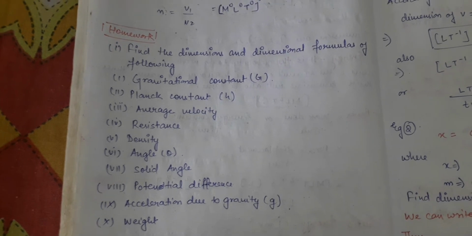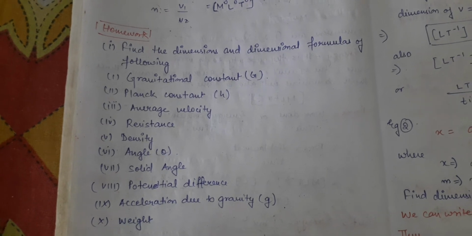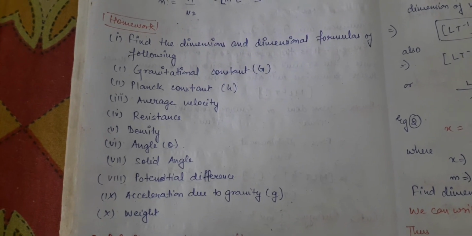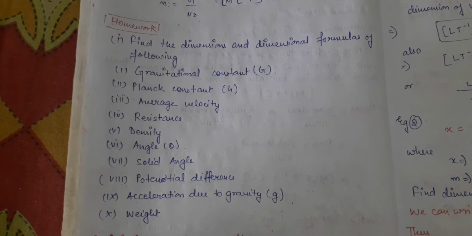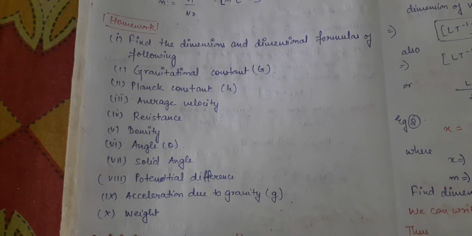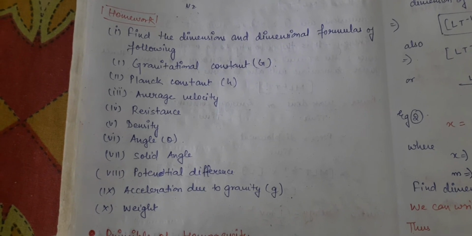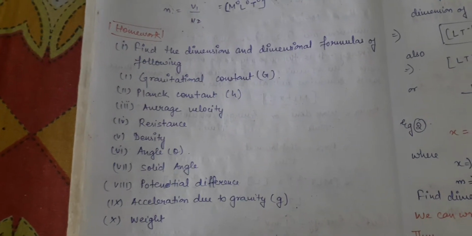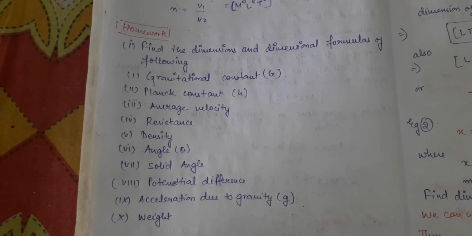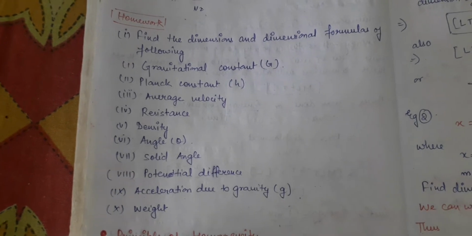You have to find the dimensions, and write the dimensional formulas of the following: gravitational constant, which we have studied; Planck's constant, which you will study in chemistry, or might have studied; average velocity, resistance, density, angle theta, solid angle, potential difference, acceleration due to gravity g, and weight. Okay, if you are not getting anything, you can write in the comment box, and I will give you the solution on Sunday. Better you try yourself, beta.